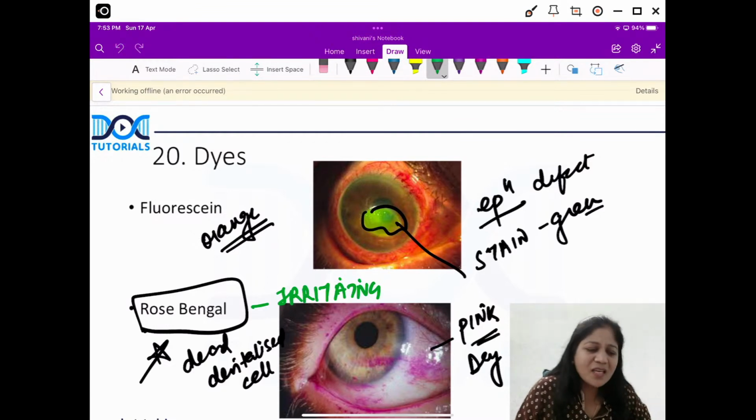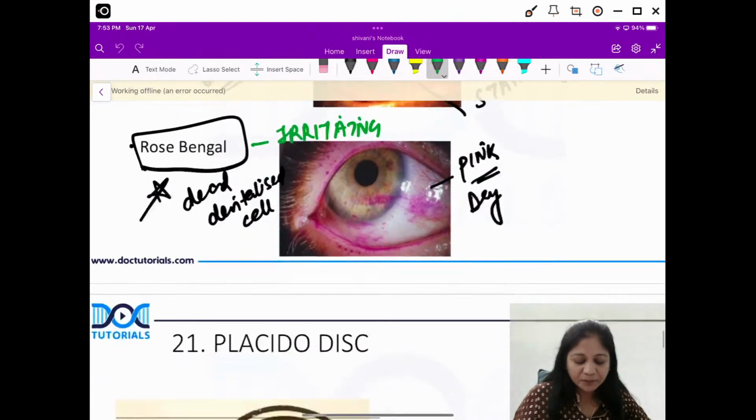Dr. Basu, I'm not saying indocyanine green is the best dye. No, there's nothing which is called as best. Okay, green color is because of the stain fluorescein here. ICG has different uses. ICG is mainly used for retinal staining. Okay? And there's nothing called as best. You have different uses. Like fluorescein is used for staining epithelium. Rose Bengal is mainly for your dry eyes workup. Okay? Dr. Prithvi, is it clear?